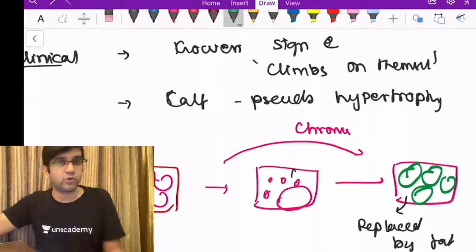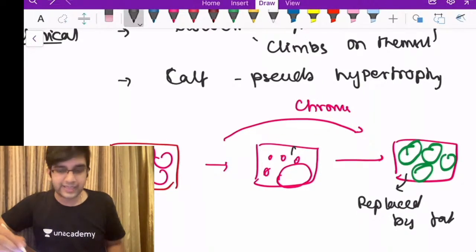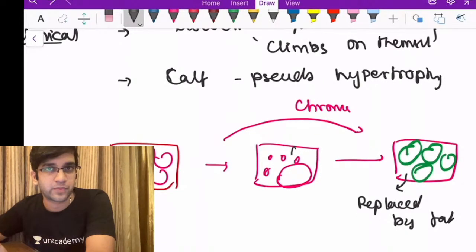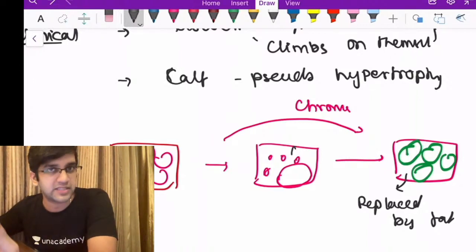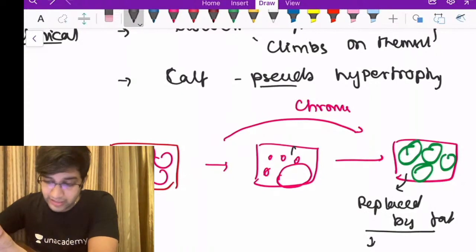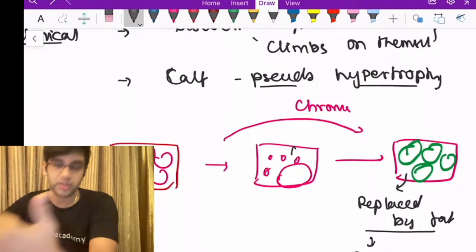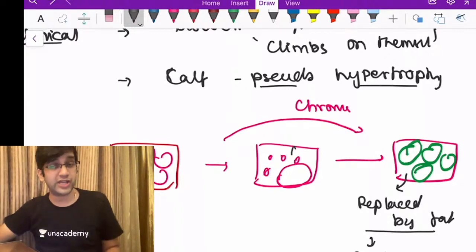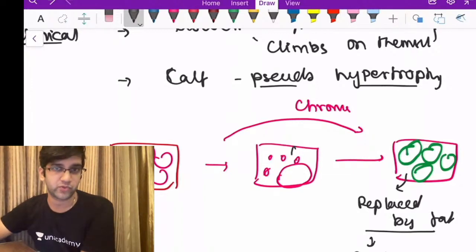It will be full of fat in place of muscle fibers here. Fat should be clear; I'm drawing it in green color with a clear vacuole. When it's filled by fat, I can say that this is like an end stage. It will not come back, because my regenerative capacity is gone and all the muscles are dead, right? So it's replaced by fat. When I look with the naked eye, it looks more bulky, so I'm going to call it pseudohypertrophy of the calf. It's not actually hypertrophy, it's fat which is making it look bigger, so we call it pseudohypertrophy of the calf.